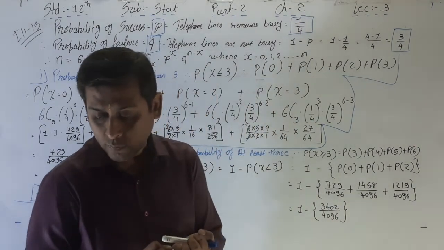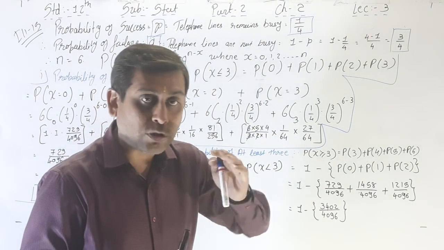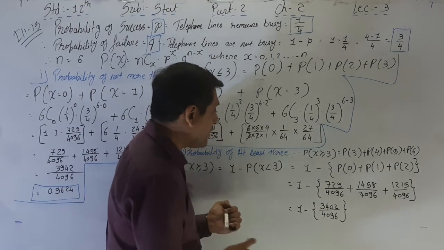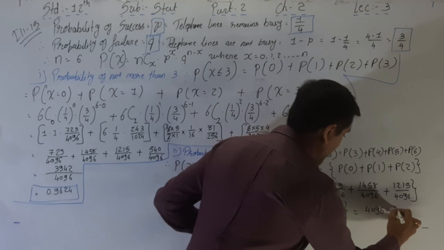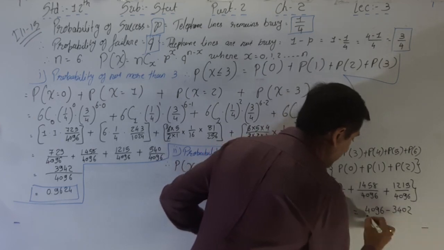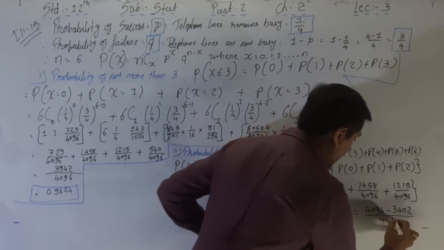The total is 3402, and we subtract 3402 from 4096. So the LCM 4096 minus 3402, divided by 4096.